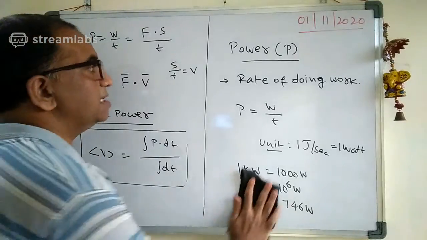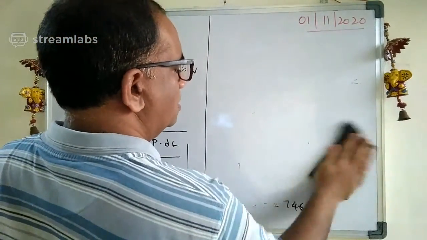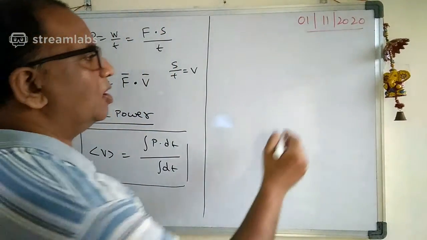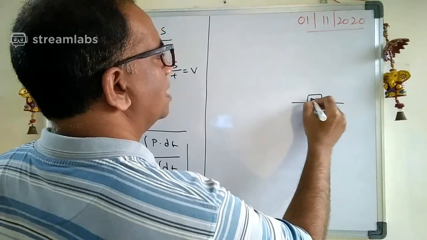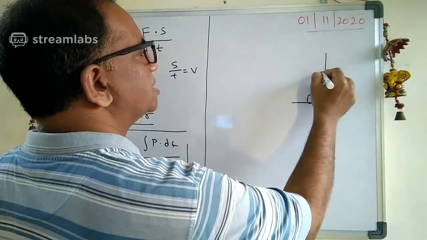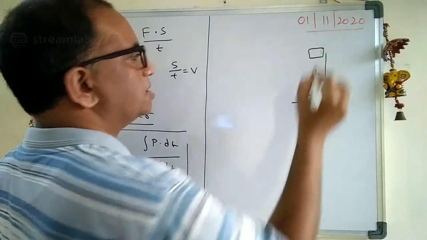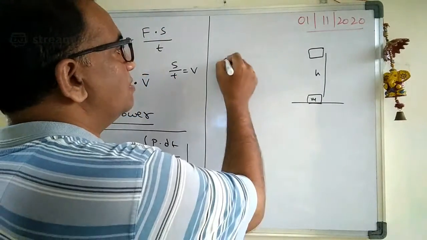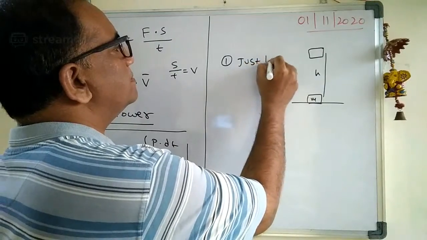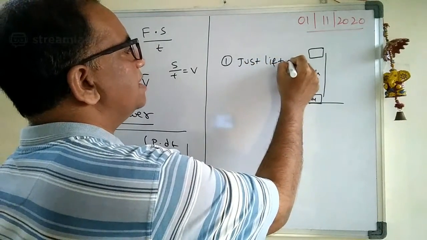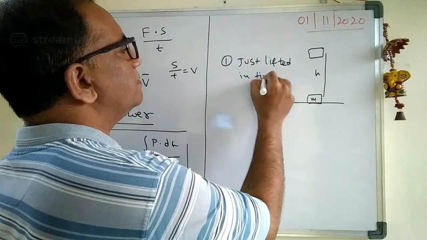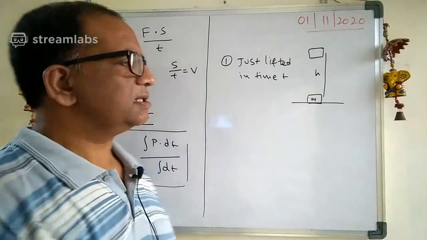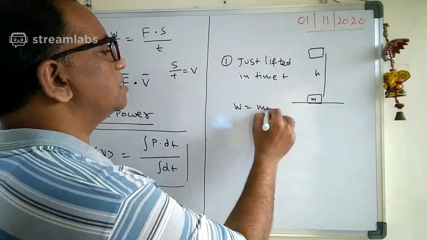For example, let us try one small example here. Let us say a body of mass m is lifted to a height h. Then what is the work done here? It is just lifted, in time t. Now tell me, in this case, what is the work done? The work done is nothing but mgh.